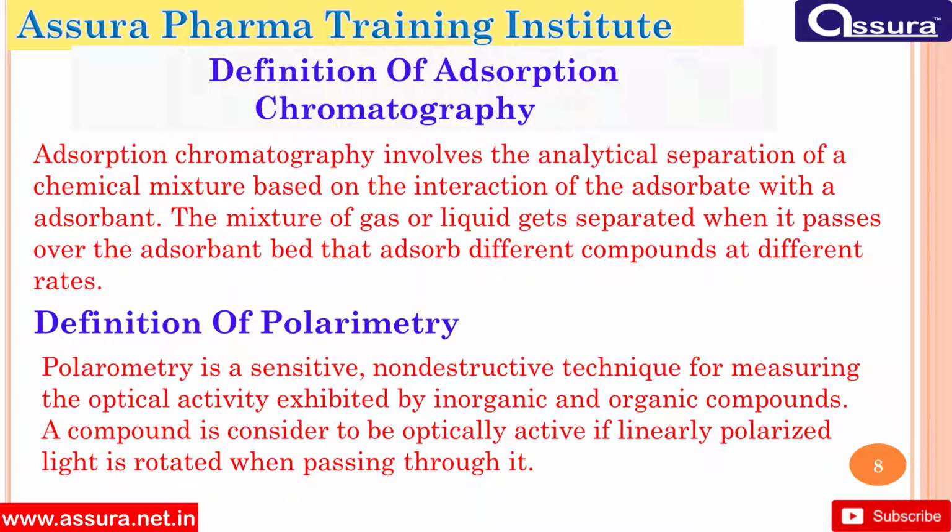Definition of polarimetry. Polarimetry is a sensitive, non-destructive technique for measuring the optical activity exhibited by inorganic or organic compounds. A compound is considered to be optically active if linearly polarized light is rotated when passing through it.